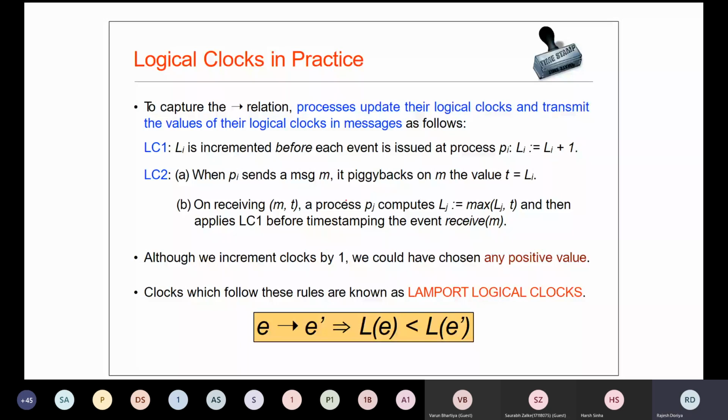So what Lamport's clock says is, if we have two events, let's say E and E dash, where E has happened before E dash, then their corresponding clock values, for example L(E) and L(E dash), will follow this condition: the logical clock value of E will be less than the logical clock value of E dash. Okay, so this relation will hold in Lamport's clock.